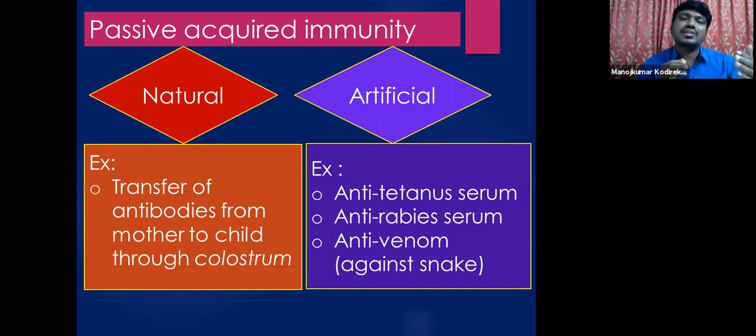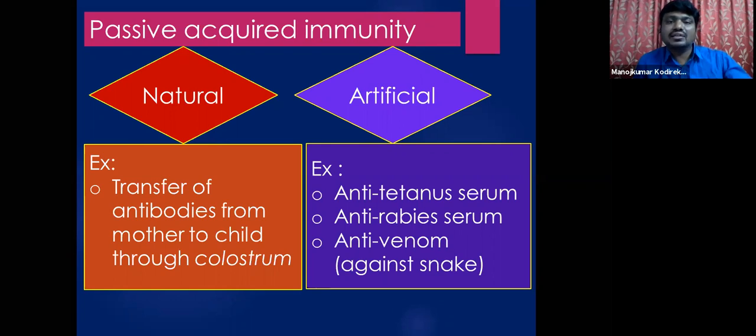Slowly, their immune system tries to produce antibodies against this poison, which is injected into their blood. In the course of time, if you keep increasing these doses over a period of time, finally that horse or sheep gets immunized to that particular poison.